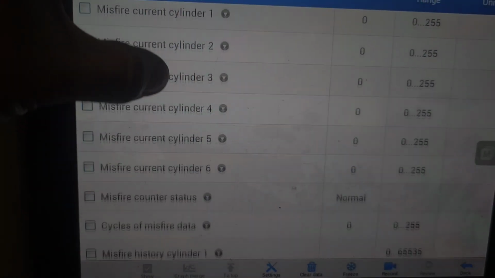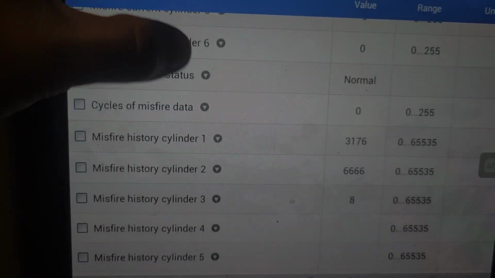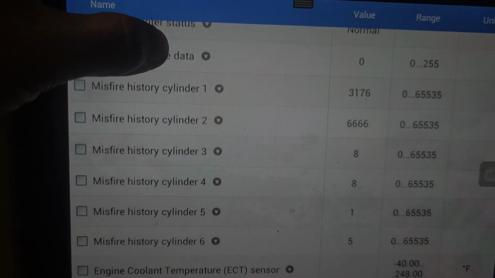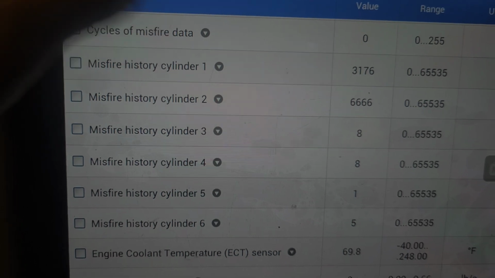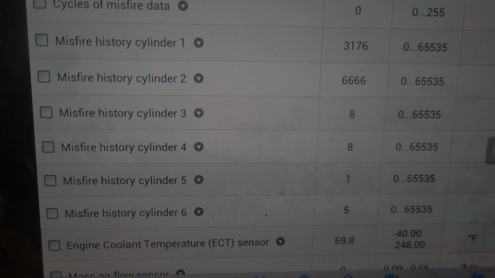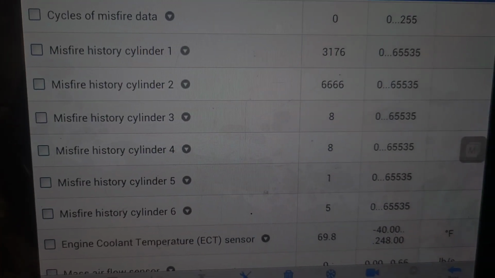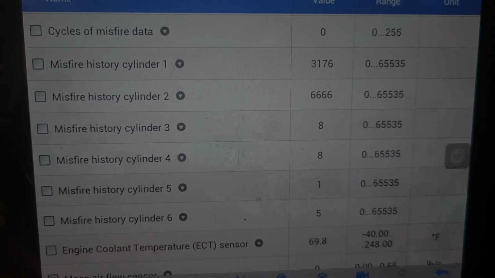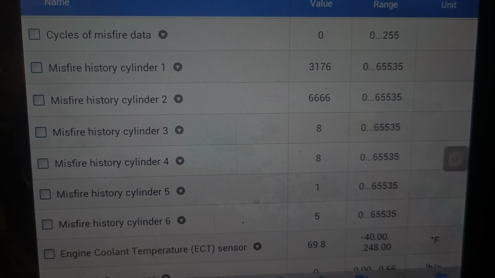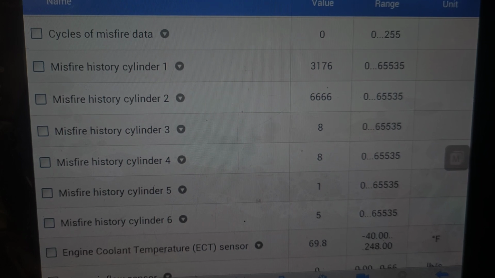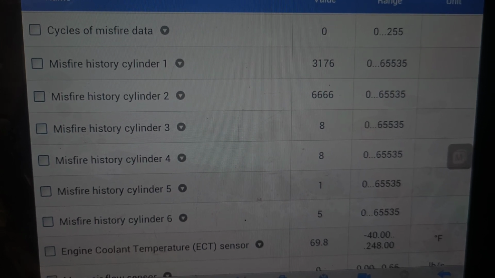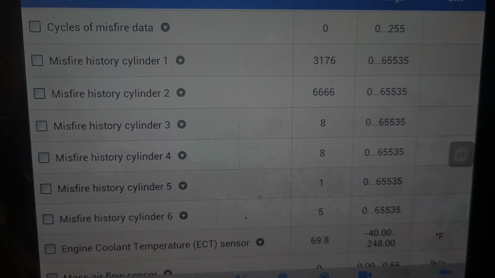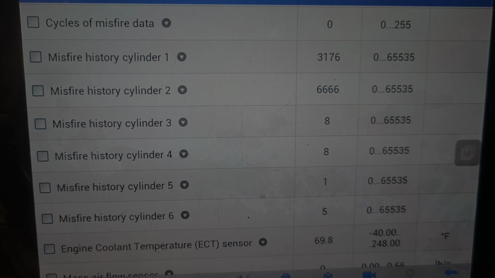But if you scroll the page, look at history. History data will give you an idea of what you're looking for. If you look at cylinder number 1, it has misfired 3,176 times. Cylinder number 2 has misfired 6,666 times.